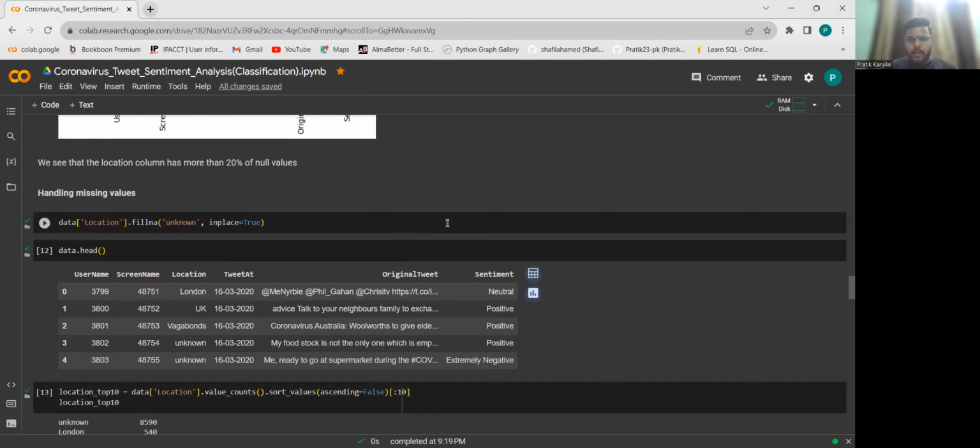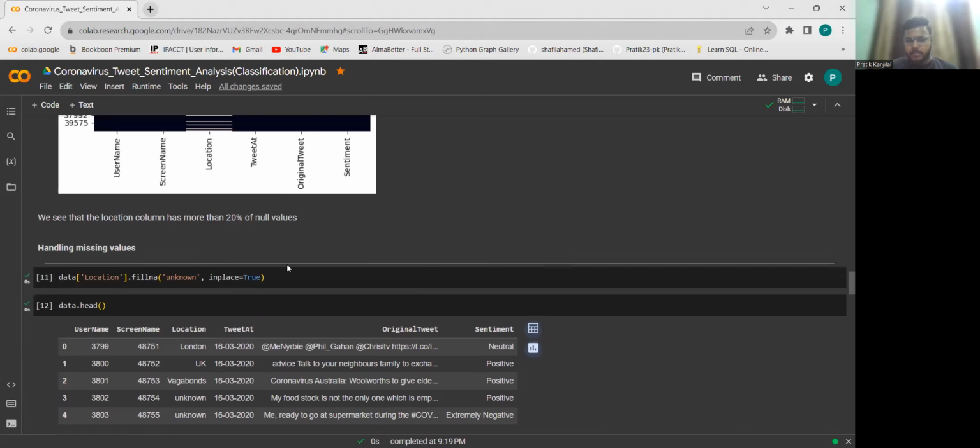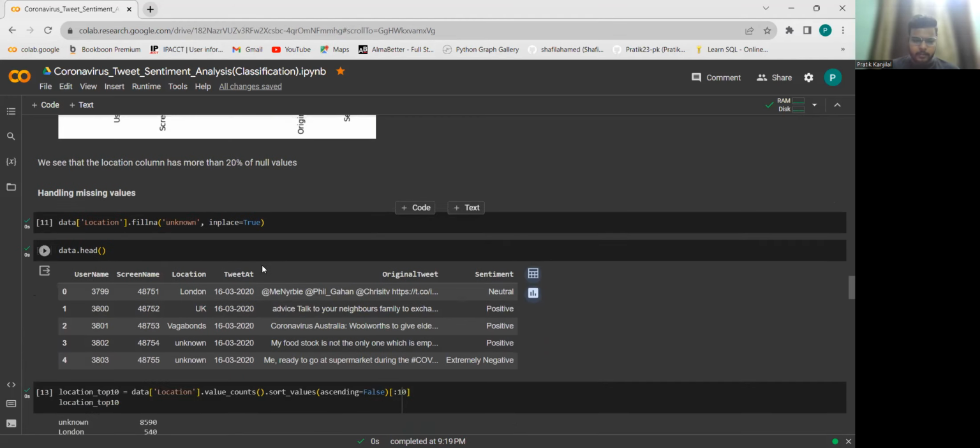We cannot directly drop the tweets because of the weightage of the null values. It is 20%. If we drop this 20% of the null values, we are going to drop 20% of the tweets also, and we are going to drop a hefty share of our training data. I want my model to be generic, so that's why we need to handle it carefully.